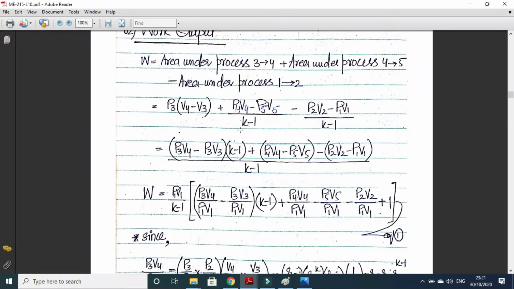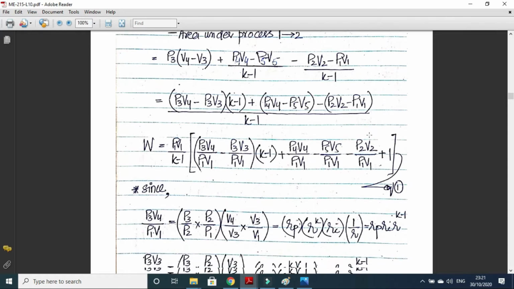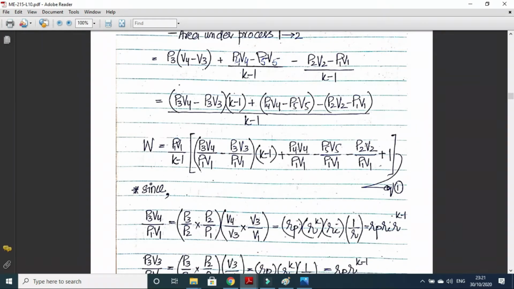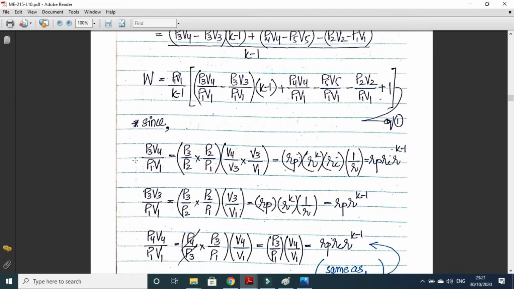So this is the expression, and you can do it by yourself as well. Now we can take the LCM of k minus 1. So P3 (V4 minus V3) will be multiplied with (k minus 1) and the rest will be the same. We can take P1 V1 common. So (P3 V4 divided by P1 V1 minus P3 V3 divided by P1 V1) multiplied by (k minus 1), plus P4 V4 divided by P1 V1, minus P5 V5 divided by P1 V1, minus P2 V2 divided by P1 V1, and P1 V1 will be common, so plus 1 will be left. Now let's call it equation number 1 and simplify the individual terms.